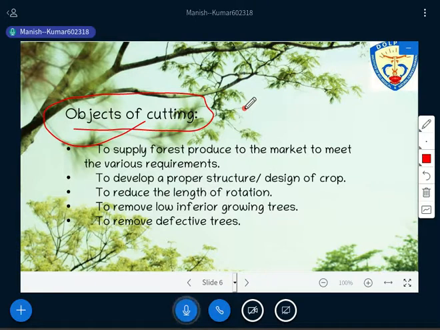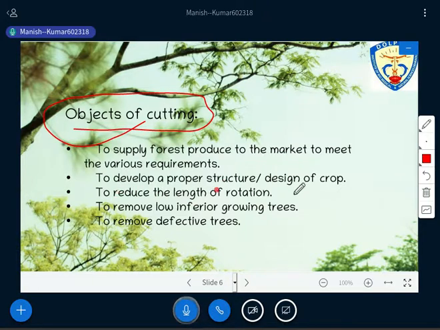Or if you are doing the plantation first, whatever the practice, either you are a public owner or a private owner, and you have the intention to extract, you must have an objective why you are extracting things there, right? So it's not so difficult to understand. First we have to bridge the gap between demand and supply, right? We have market demand, industrial demand, individual demand. So to meet that demand, we need to harvest, and we have to maintain the supply chain.